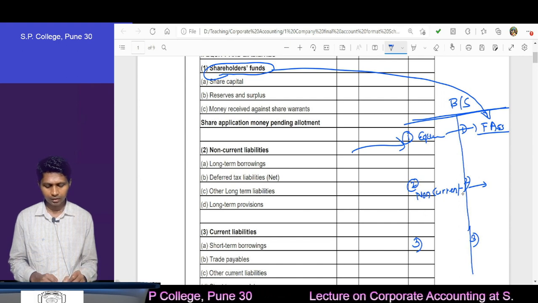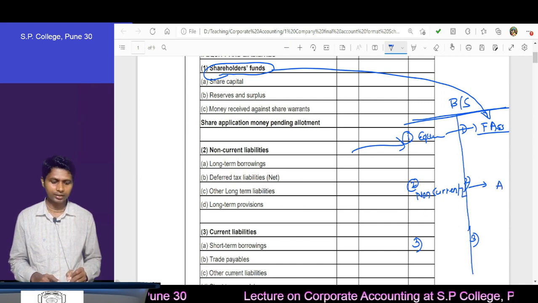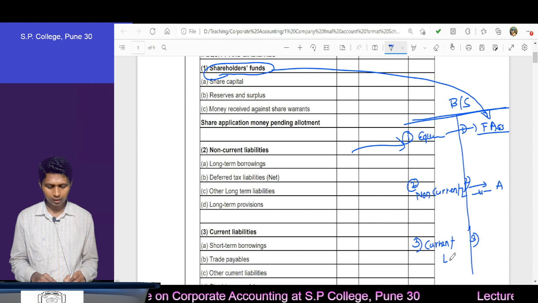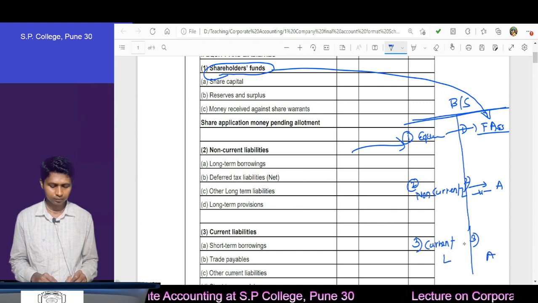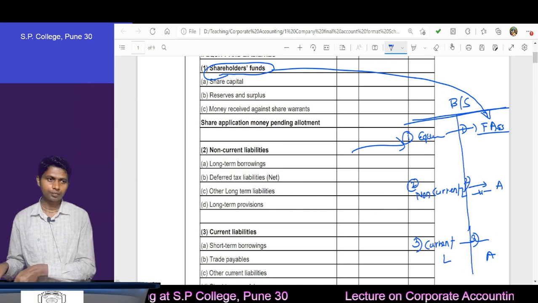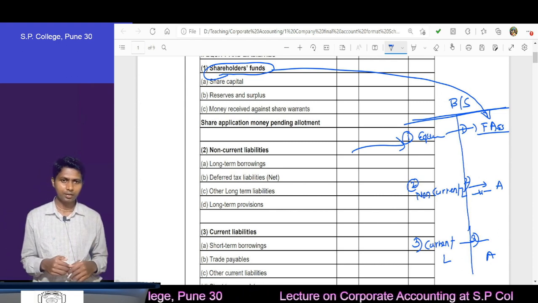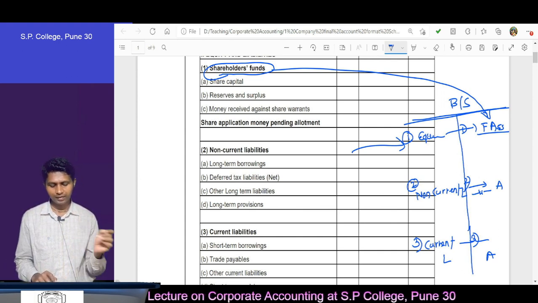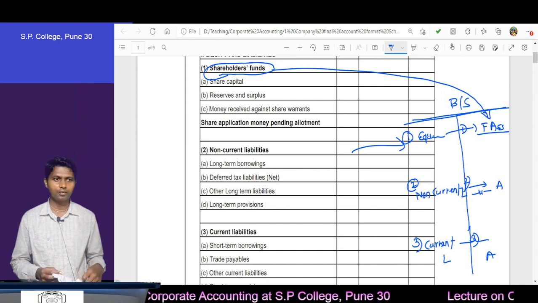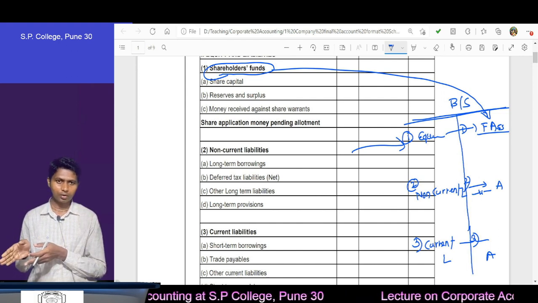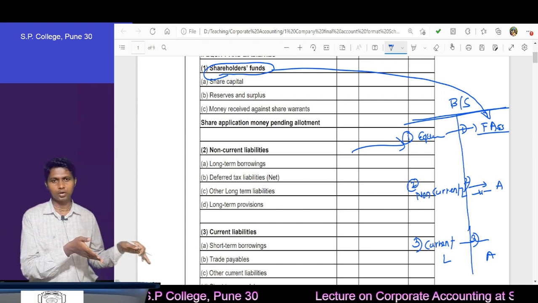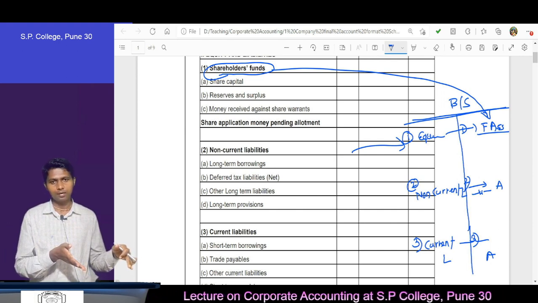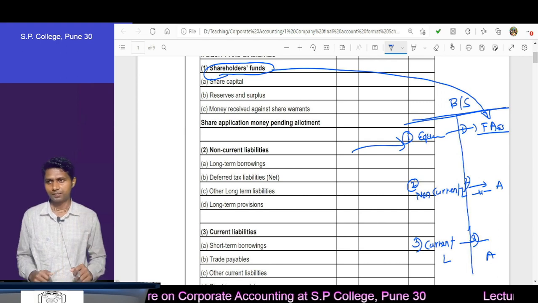Then what is the difference? Here non-current liabilities, and we will say non-current assets, same. Then after that you will find the current category. Here current liabilities, here current assets. Current, same. Understood? Very simple. First, we bring the money in the form of equity shares. That means related to equity shares we have the equity shareholders category. You invest that in fixed assets, therefore on the asset side you will find fixed assets. Secondly, non-current: on the liability side non-current liabilities, on the asset side non-current assets. Then current liabilities on the liability side, and then current assets on the asset side.